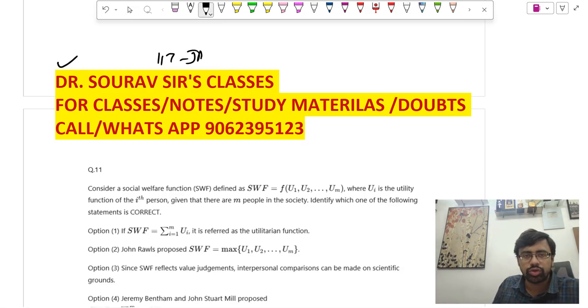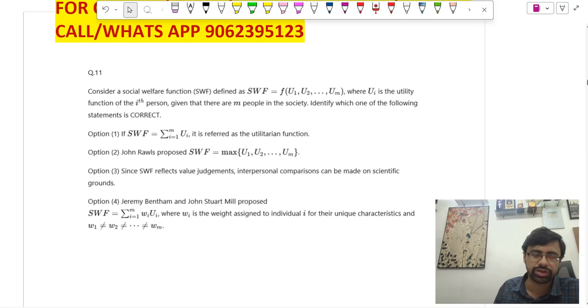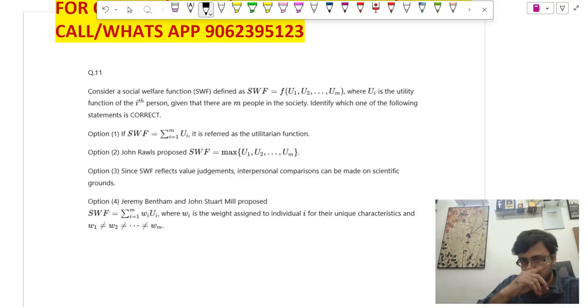IIT JAM 2026 का गर्मा गर्म पेपर से, and this is a social welfare function based question हमारे सामने है। तो सवाल कुछ ऐसा है, consider social welfare function defined as SWF, दिया हुआ है, utility function is also given, and there are m people in the society. Identify which of the following is correct.